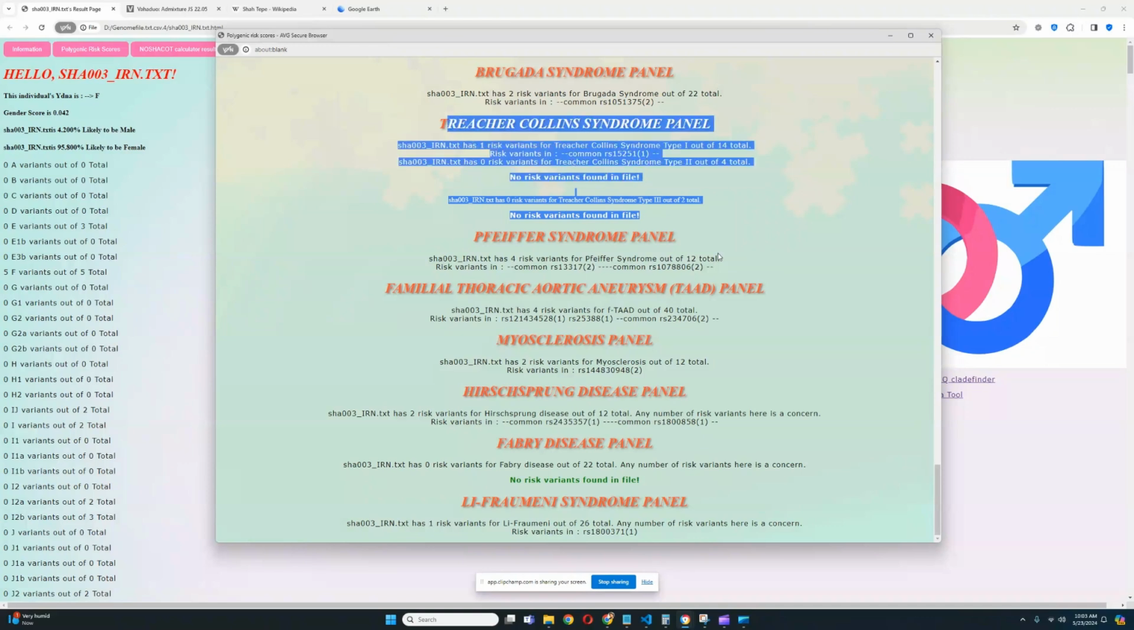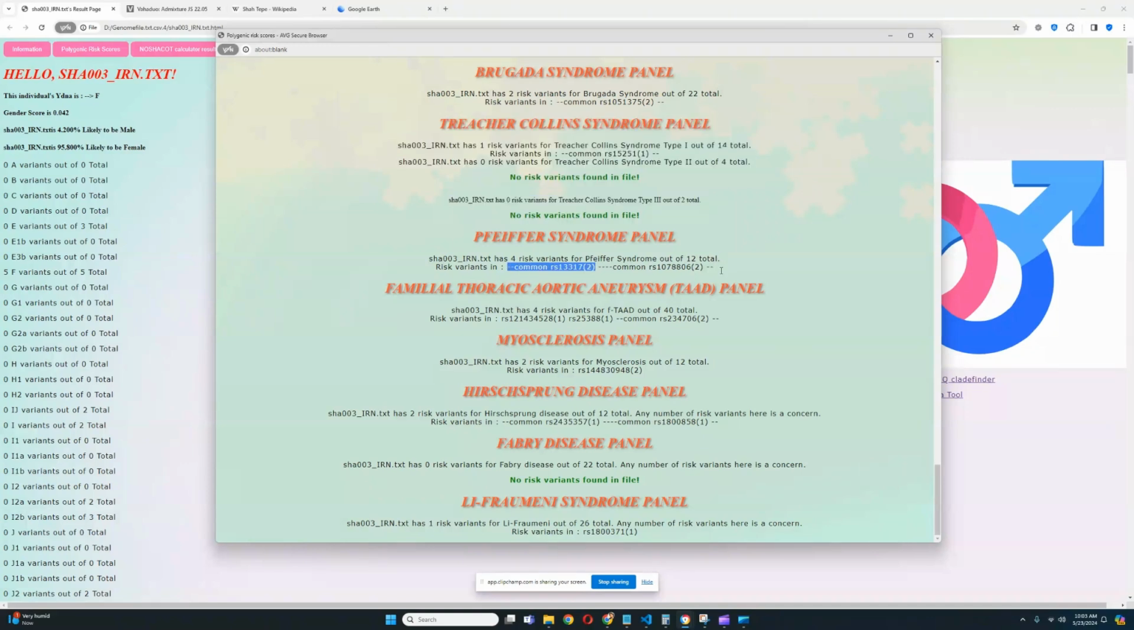It's one common risk variant. Common risk variants for Piper syndrome, no uncommon ones. And there is one uncommon risk variant for aortic aneurysm, which is really weird. Once again, there's actually 2, but I can probably attribute that to miscalls in the file. Once again, there are 2 risk variants for myosclerosis. Once again, we can probably attribute that to miscalls in the file and low file quality rather than